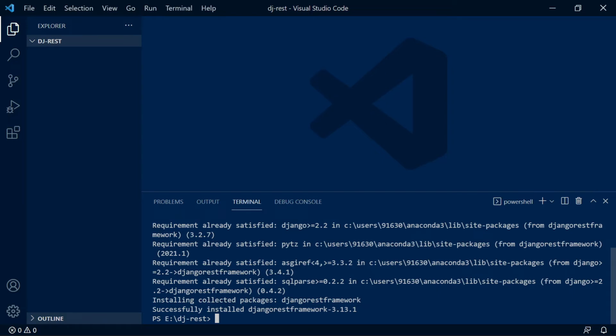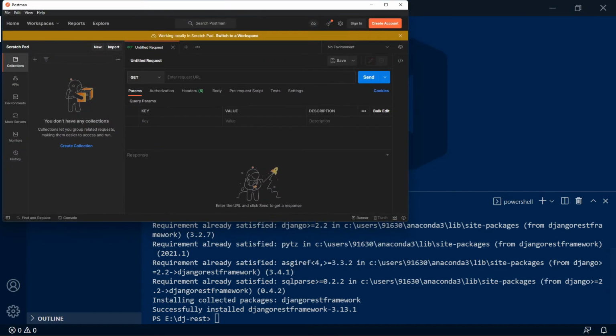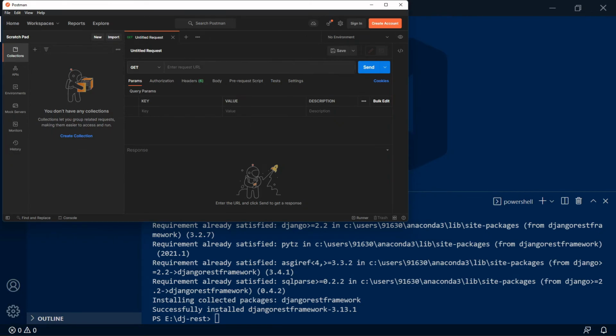Now also I want you to install this app called Postman. We will not be creating any brand new script file to handle API or to make API requests. We will use this amazing application called Postman. I'm sure many of you might have heard about it. This is where we can make GET, POST, PUT, PATCH requests and everything.